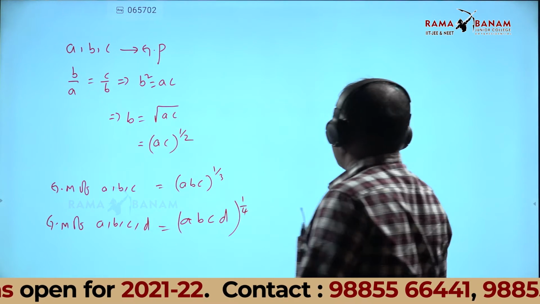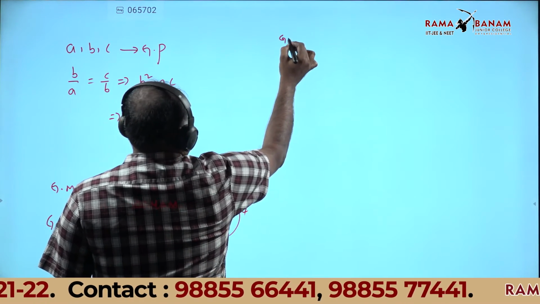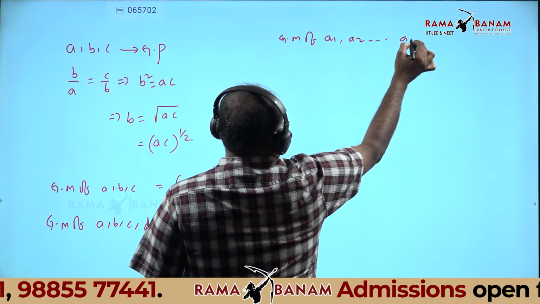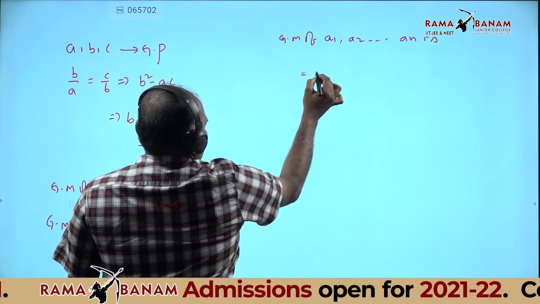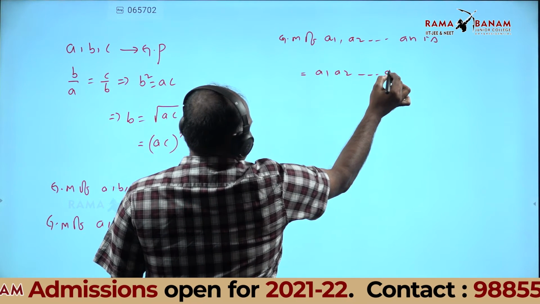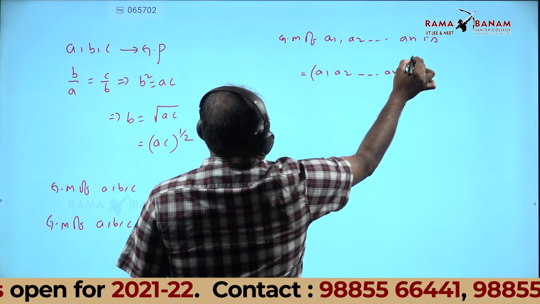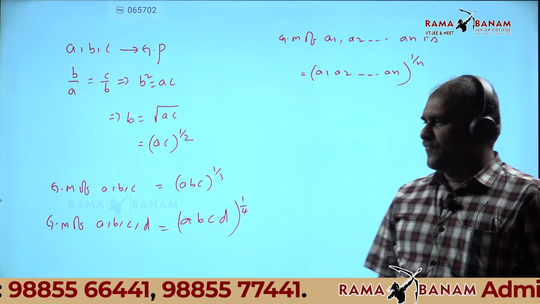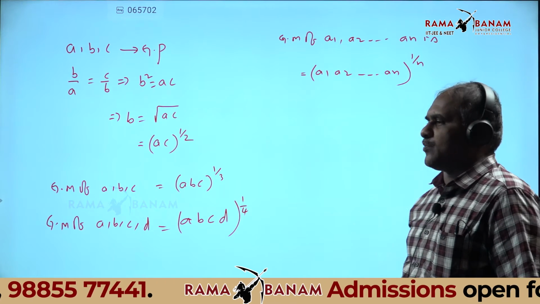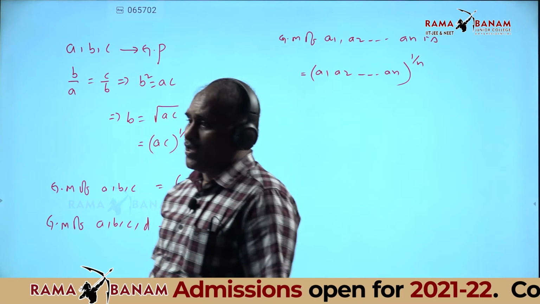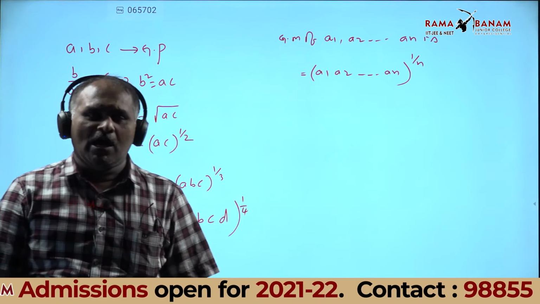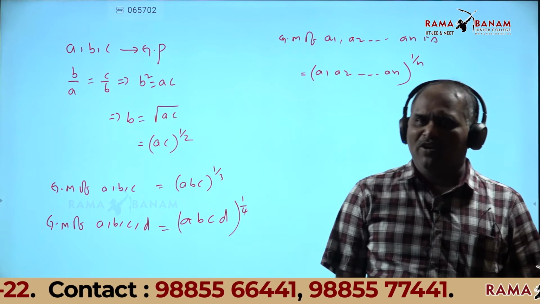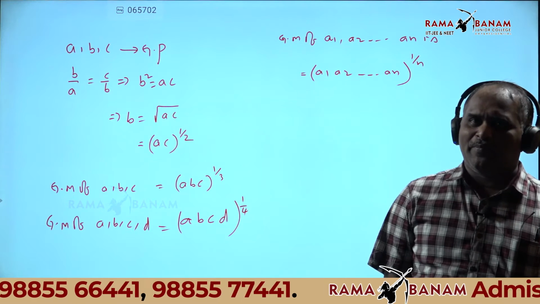Similarly, the geometric mean of A1, A2, up to An is all of them multiplied, whole power 1 by n. So this is the geometric mean of n numbers. How to find it? The product of all values whole power 1 by n. Do you understand geometric means?